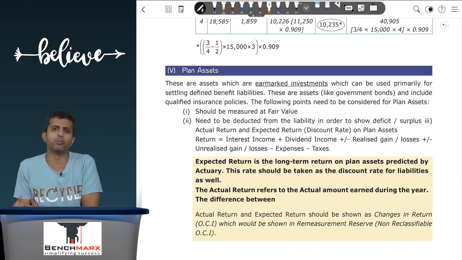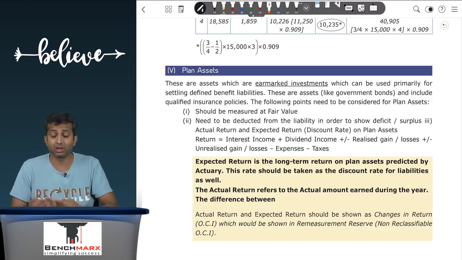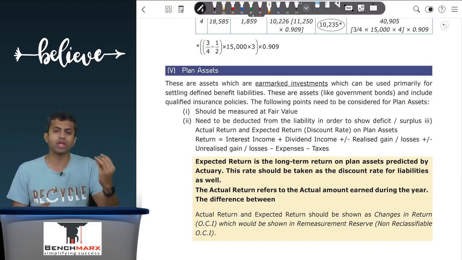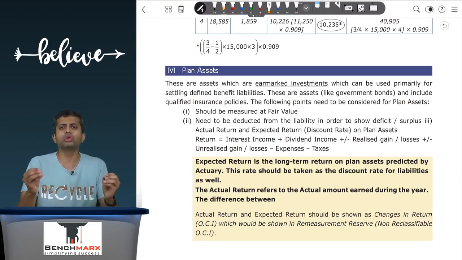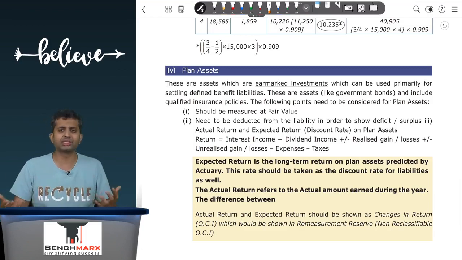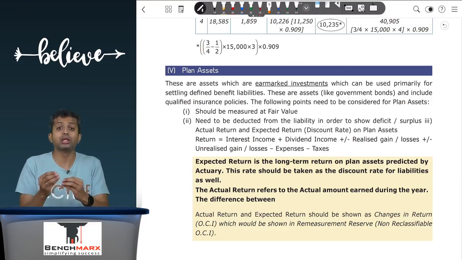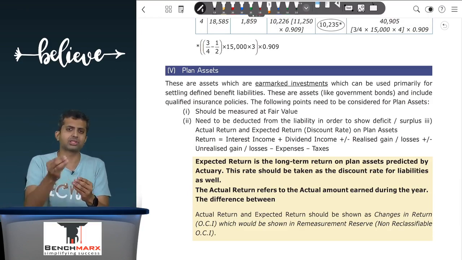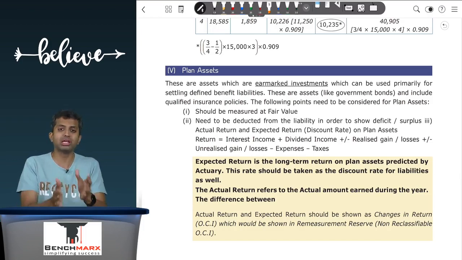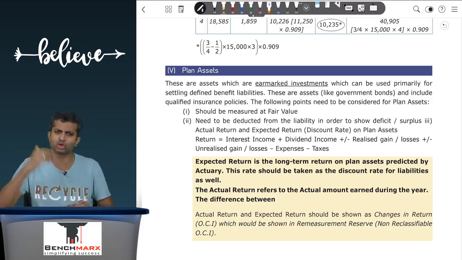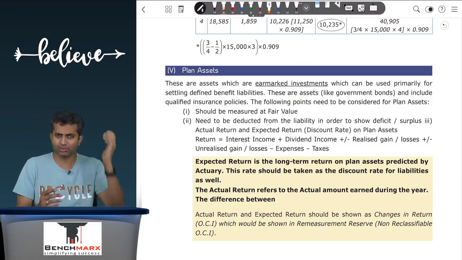to form plan assets. Now, plan assets can be comprised of qualified investments like investments in safe assets like government bonds or even insurance policies. Now, how do you measure plan assets like these investments? The standard says you will have to measure them at fair value. Why fair value? Well, because ultimately the decision on whether assets are sufficient, do I need to contribute more, depends on the fair value of the asset. So these assets have to be measured at fair value. No amortized cost, no historic cost, no. They have to be measured at fair value.